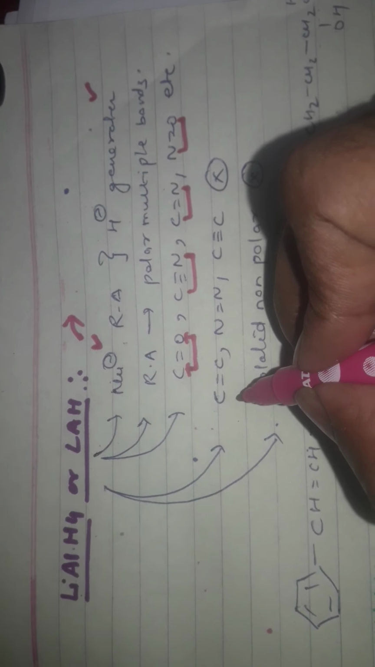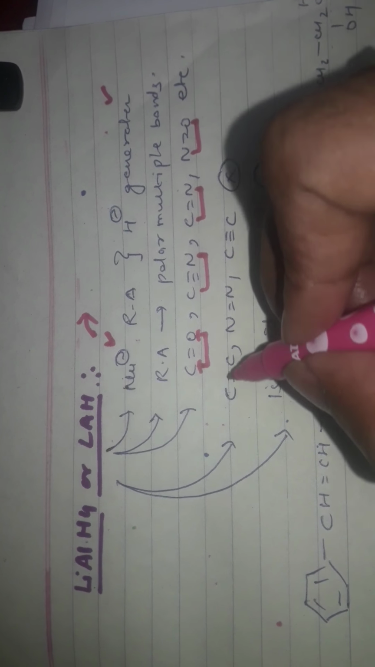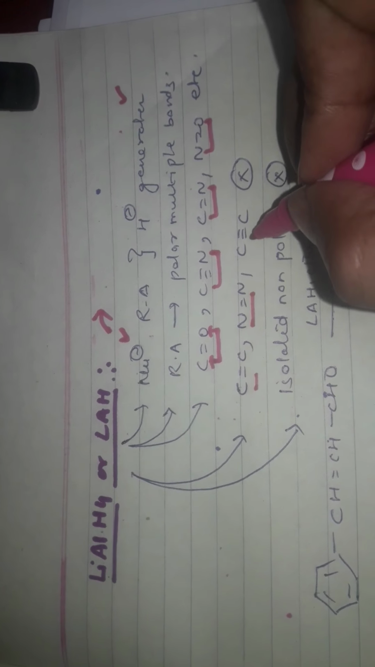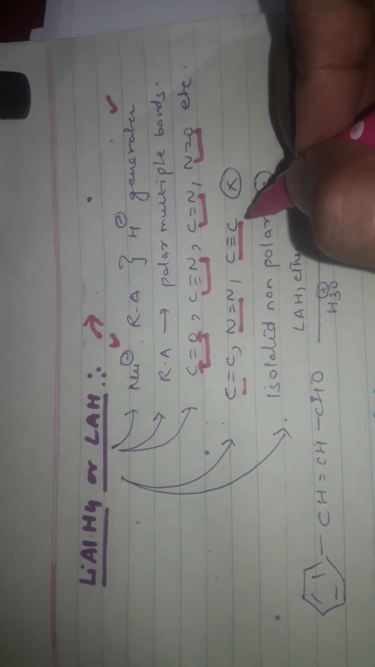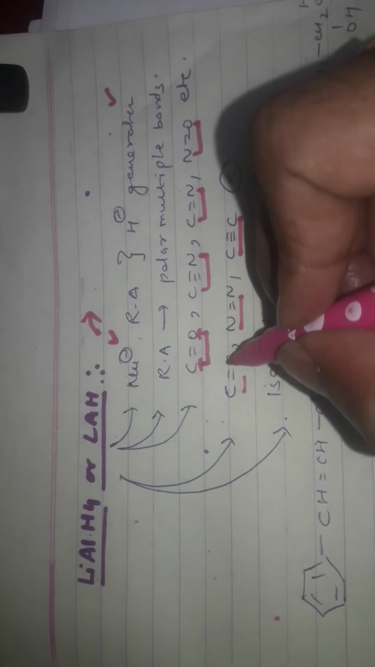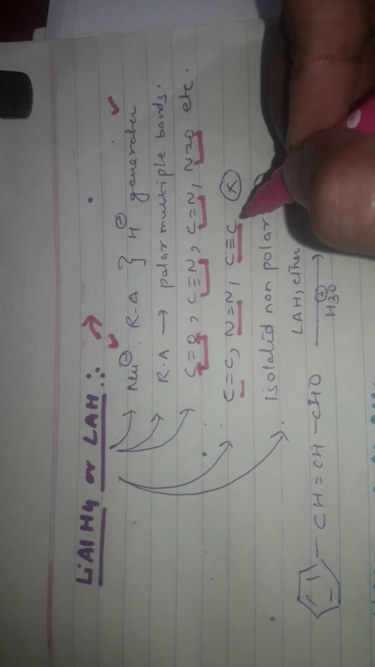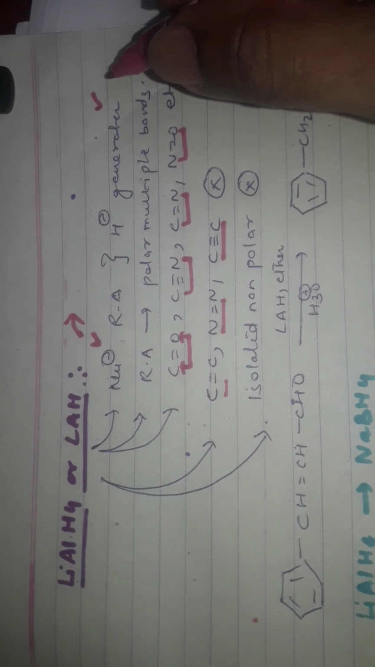It does not attack the C=C bond, N=N bond, or C≡C triple bonds. So you can say isolated non-polar bonds. These are the isolated non-polar bonds, so it will not attack these types of bonds. So these are some functions of lithium aluminum hydride.